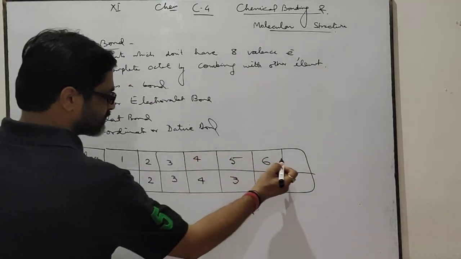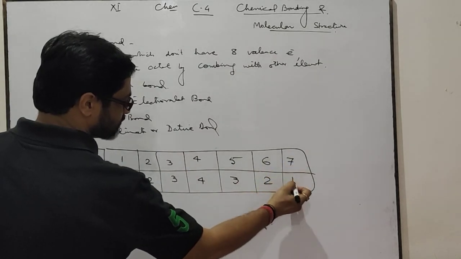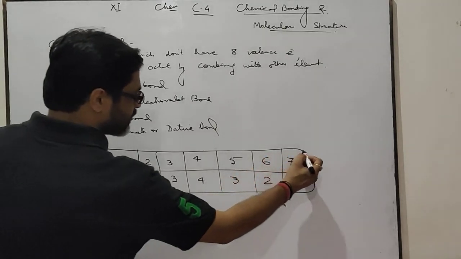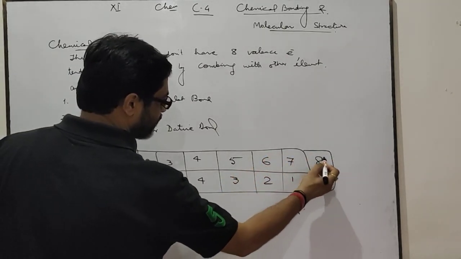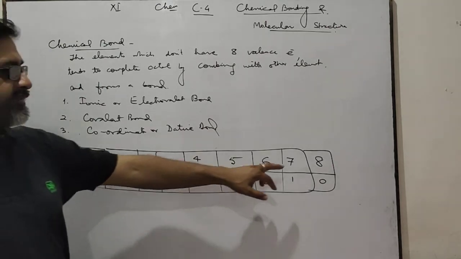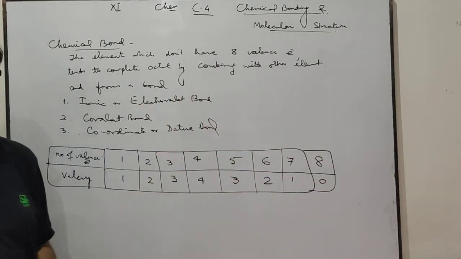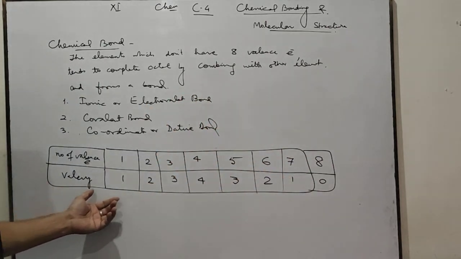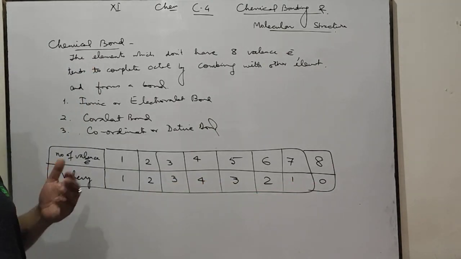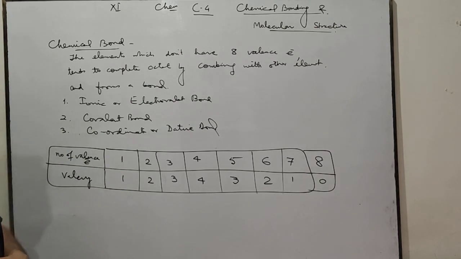If valence electrons are 7, then the valency will be 1. If valence electrons are 8, the valency will be 0. Those elements which have 8 outermost electrons are noble gases. They show 0 valency, meaning they do not combine by losing or gaining electrons.